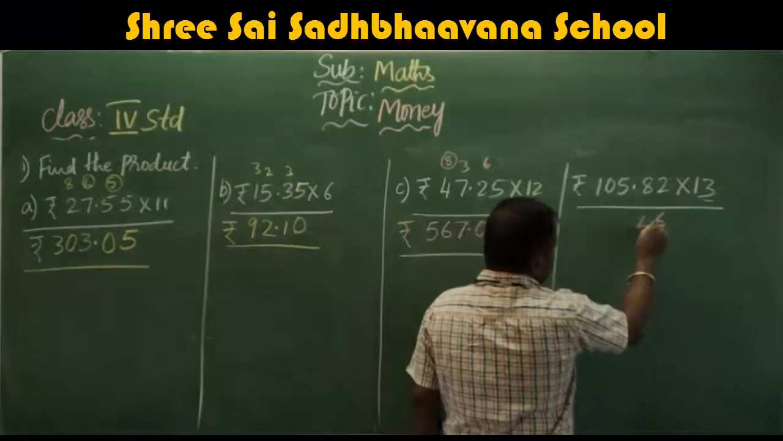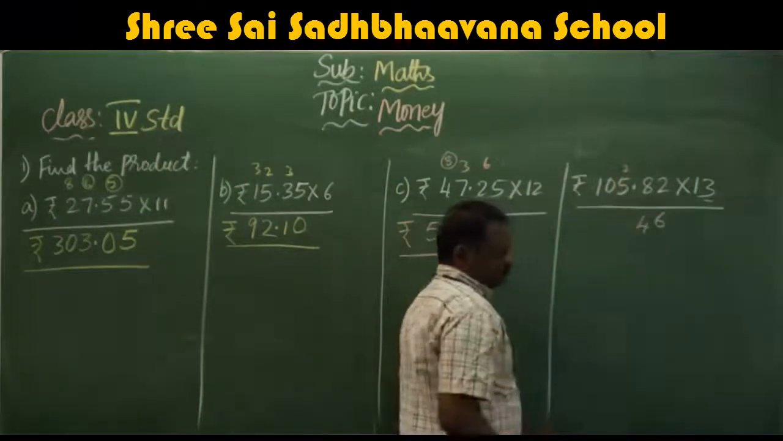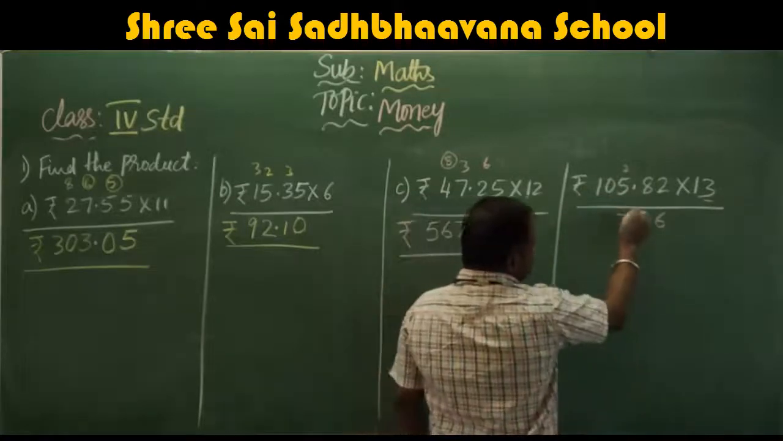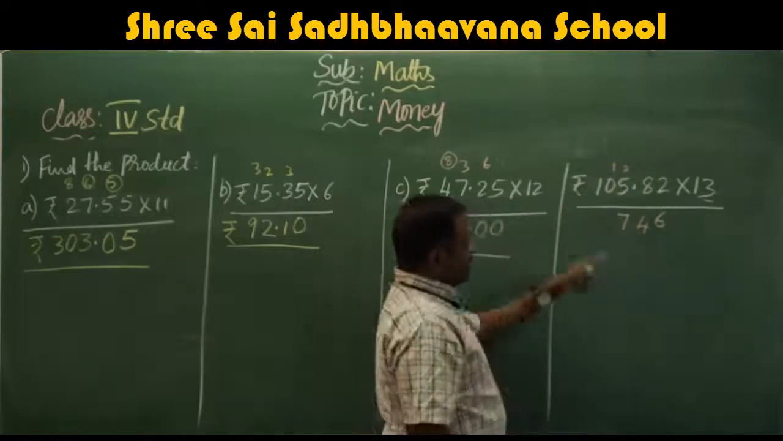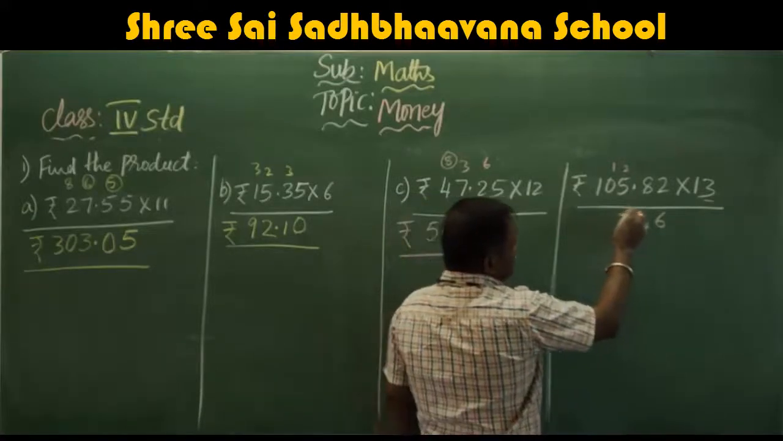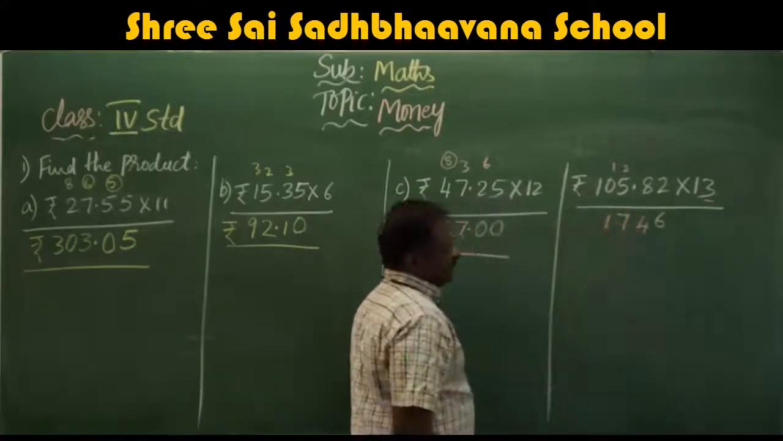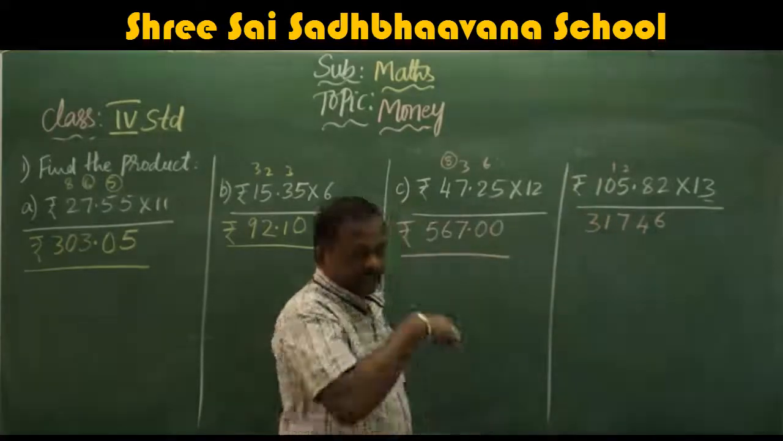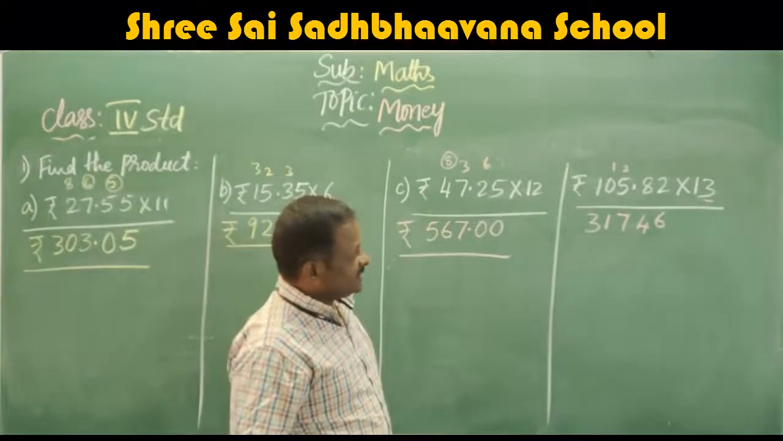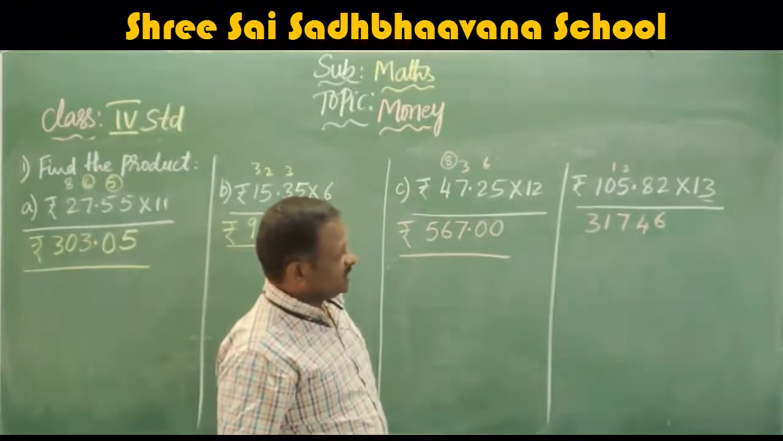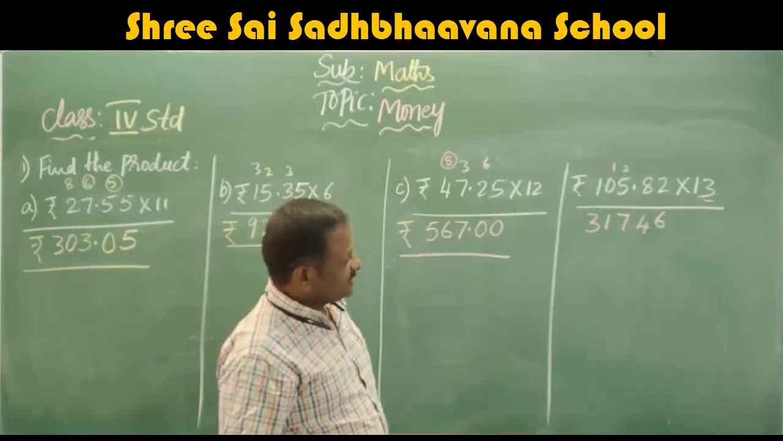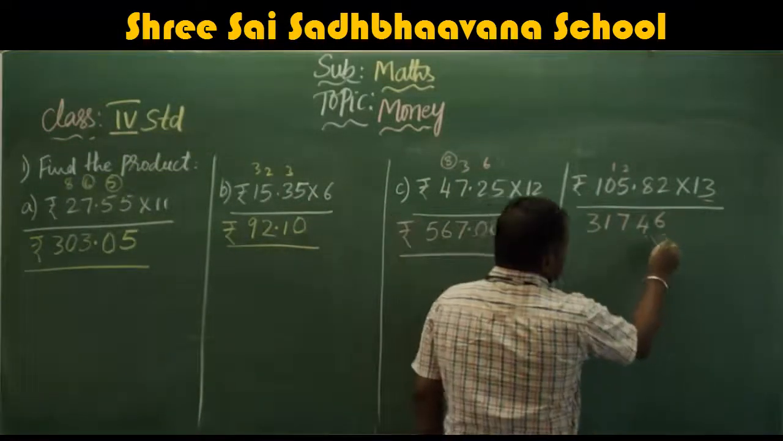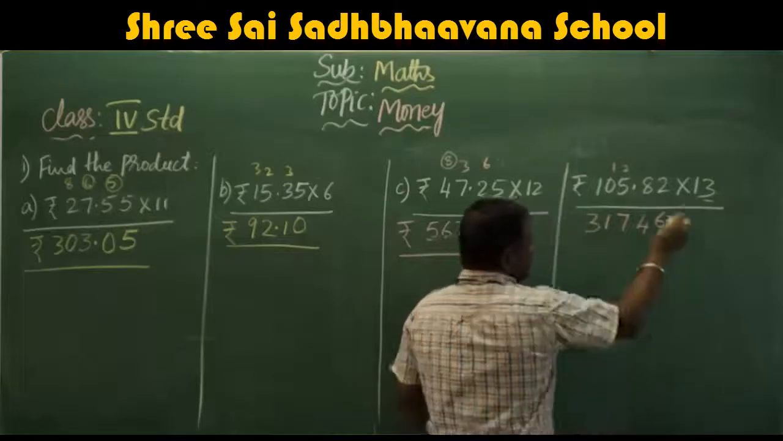3 8s are 24, carry 2. 3 5s are 15 plus 2, 17, carry 1. 3 0s are 0 plus 1, 1 only. Next 3 1s are 3. Once again I will multiply by 3. 3 2s are 6. 3 8s are 24, carry 2. 3 5s are 15 plus 2, 17. Because here 0 it is. 3 1s are 3.